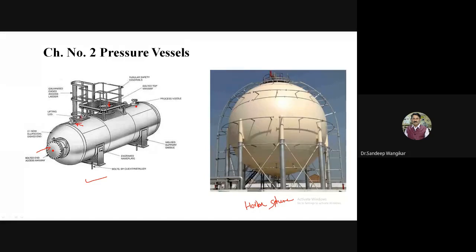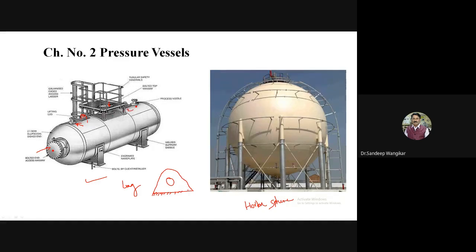Here are the lifting lugs. Lifting lug means something like this. I will show you a drawing. A lug is there, and a hole is there in between. So we can attach a hook in this particular hole, and the bottom side is welded to the pressure vessel. So this is a lug for lifting. Here are two lifting lugs shown. Here is one lifting lug. Here is another lifting lug.